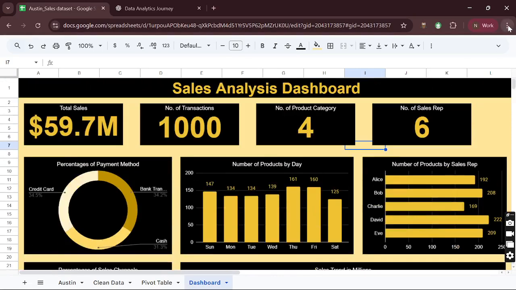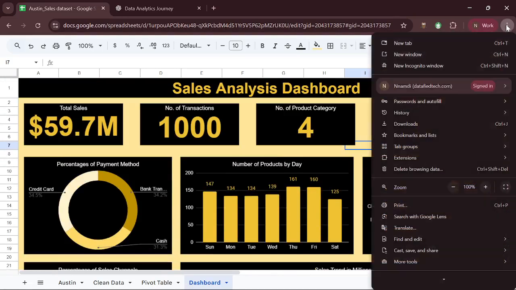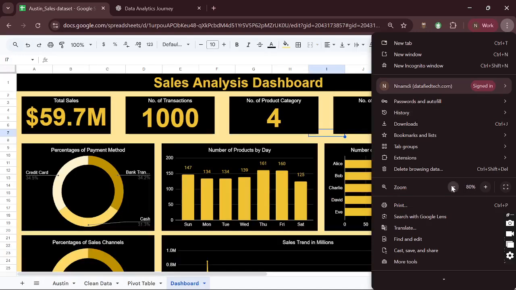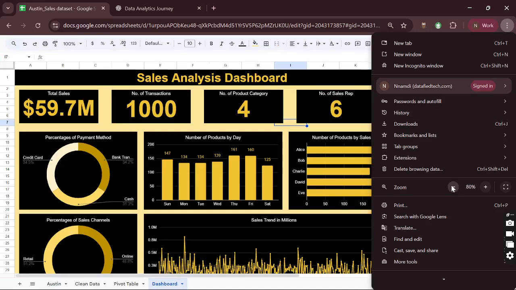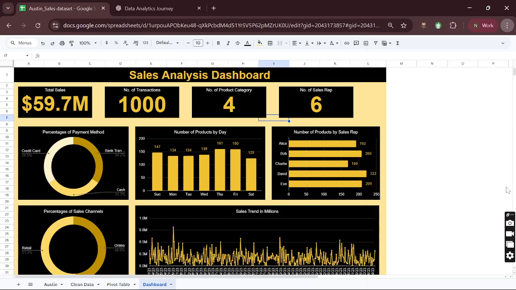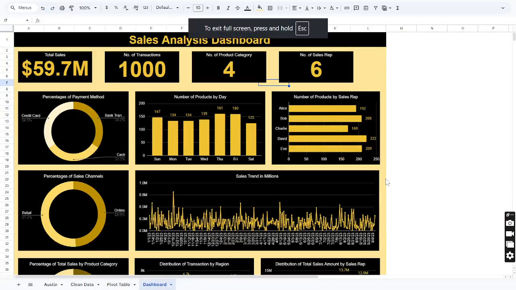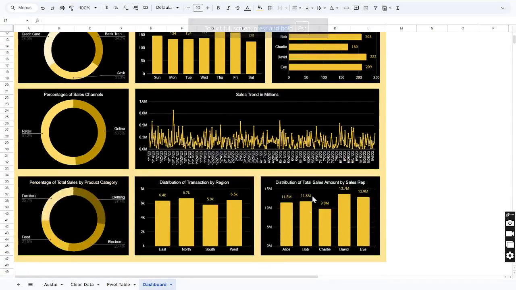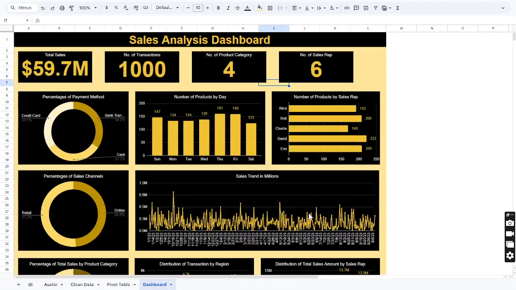I need to come to these three ellipses, these three dots at the top right corner of my screen. Click here, reduce the zoom. Now it's at 100%. I'll click on this minus sign to reduce it a little bit, and put it on full screen here. Was that helpful? Yes, that was helpful, but there are some parts of the dashboard that I can't see.